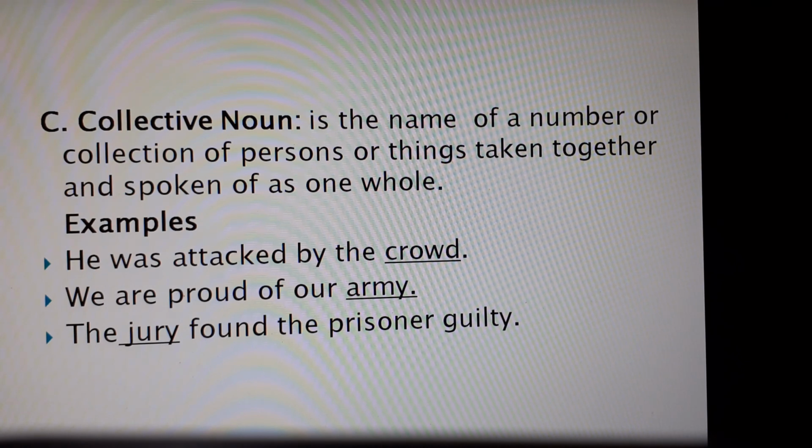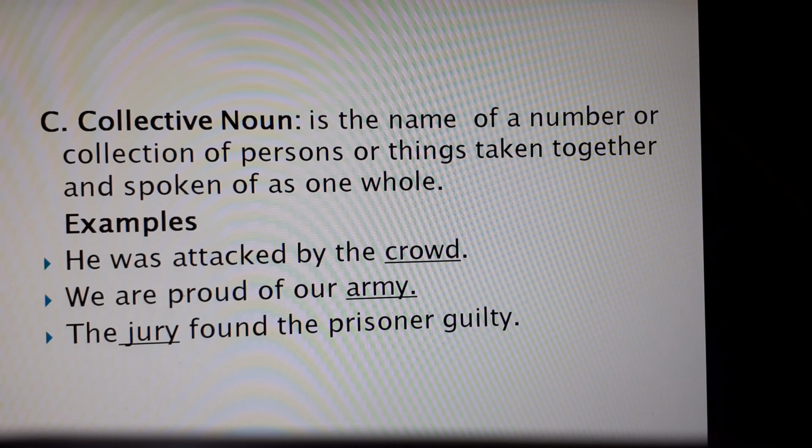The jury found the prisoner guilty. So here the jury is again a group or collection of people who represent the judges.